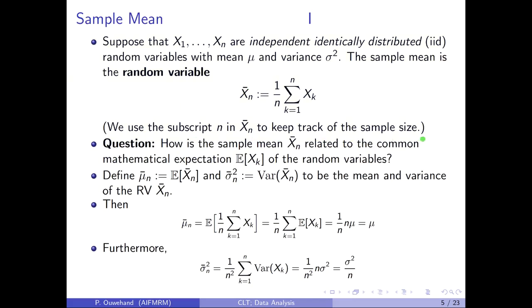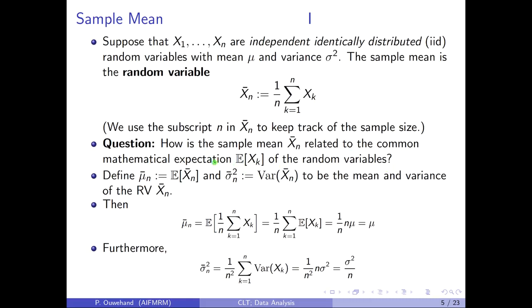Later on, we will be interested in asymptotic results, i.e. what happens when the sample size n goes to infinity. Right now, our main question is the following. How is the sample mean X bar n related to the common mathematical expectation of the random variables Xk?